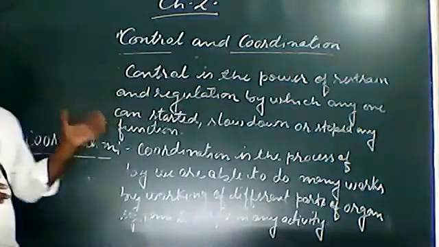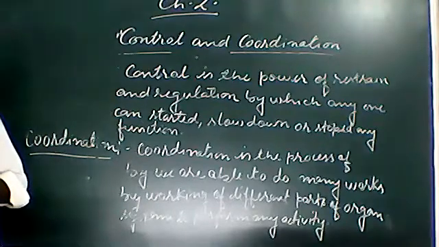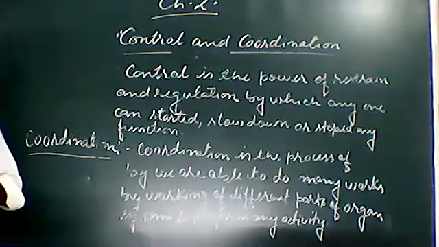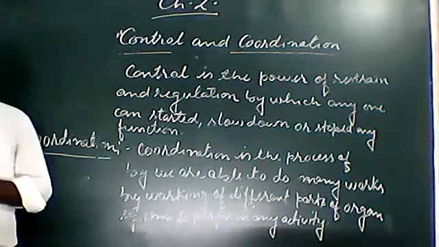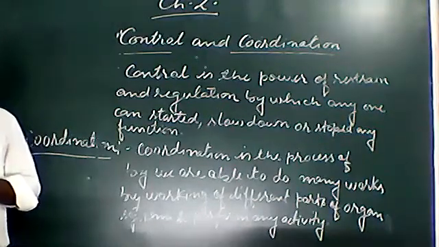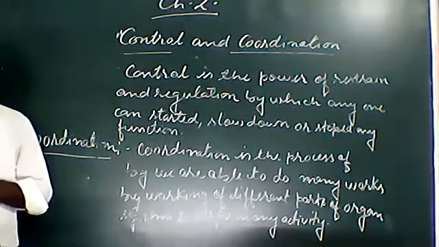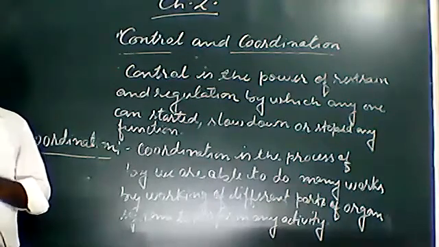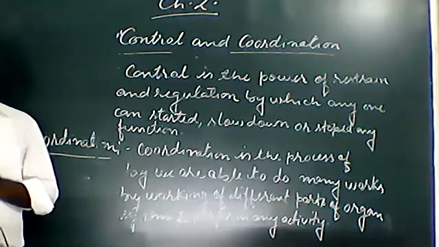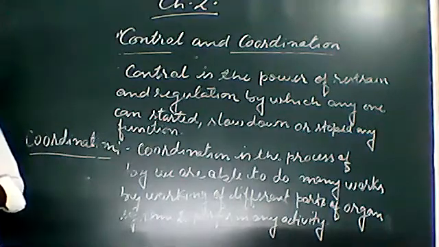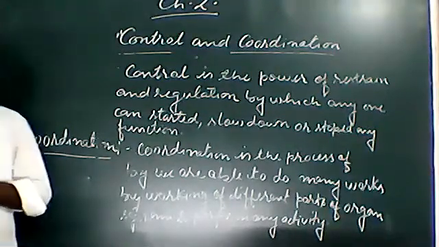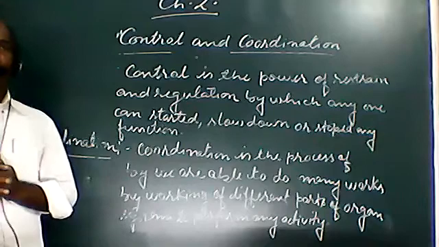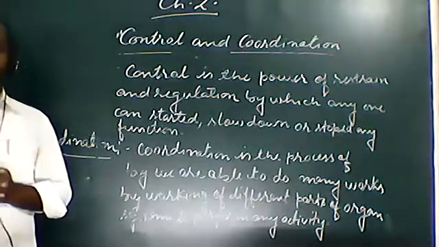Now students, in unicellular or multicellular organisms, mostly in multicellular organisms, there is a specialized system of tissues and organs which provides control and coordination of functions in a proper way.